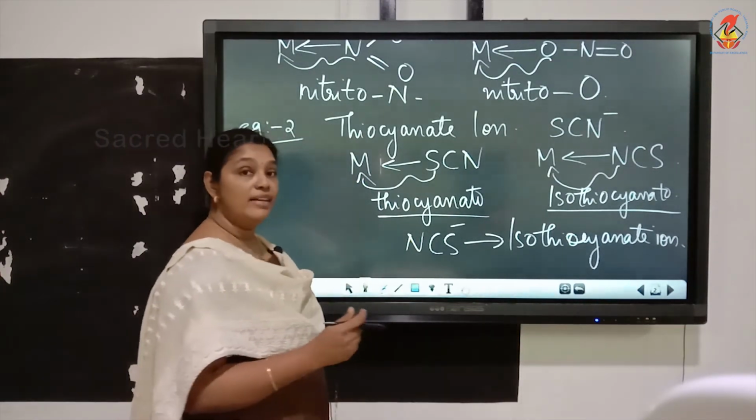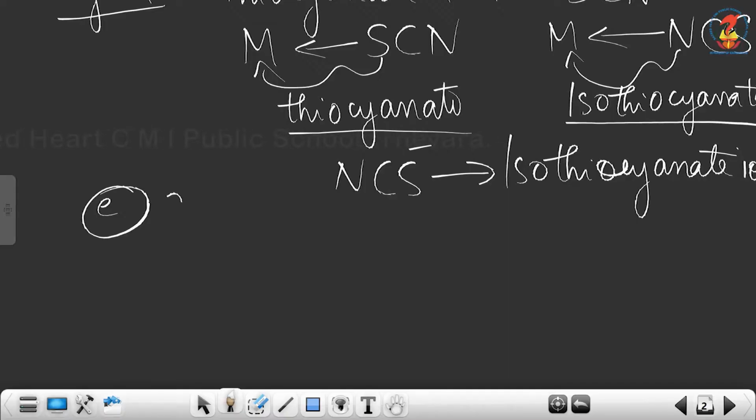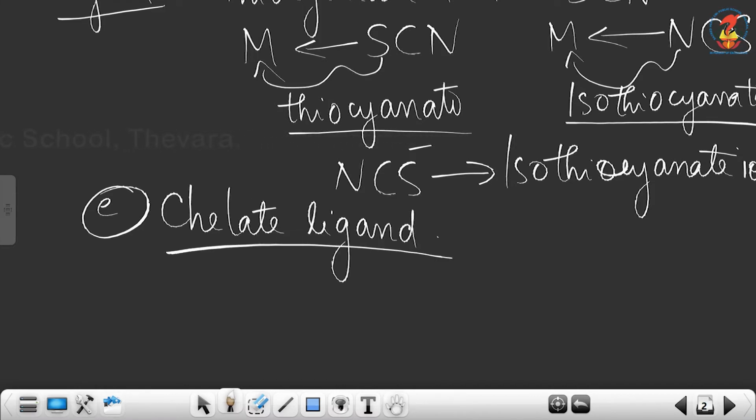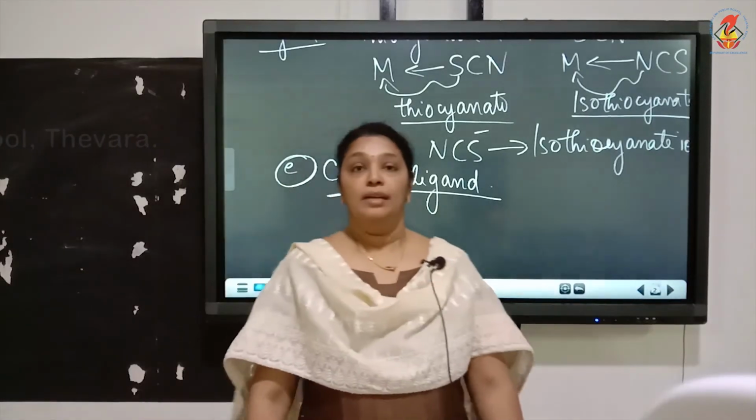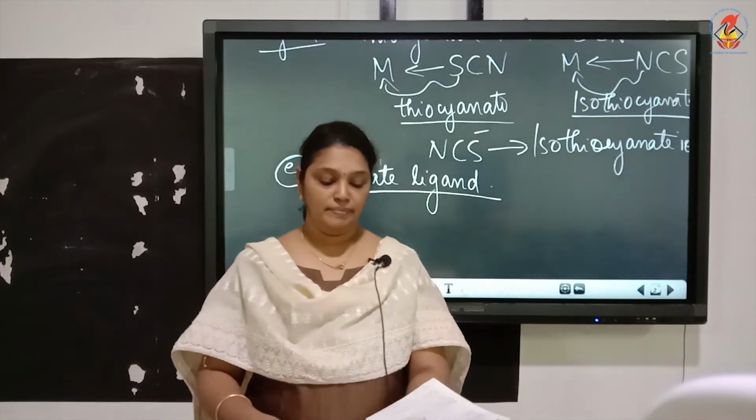Now the last type of ligand is chelate ligands. Now what do you mean by a chelate ligand?